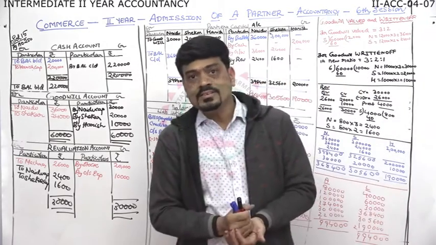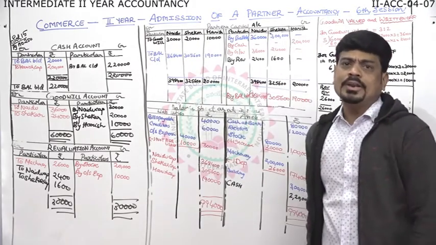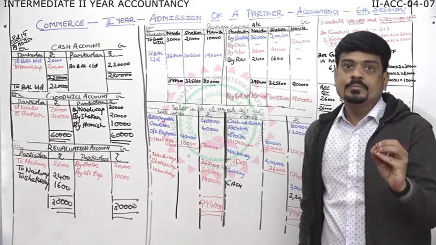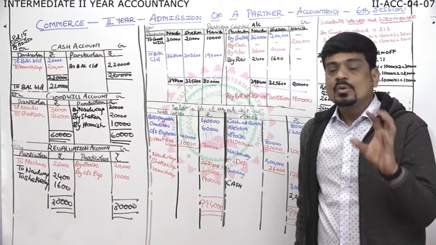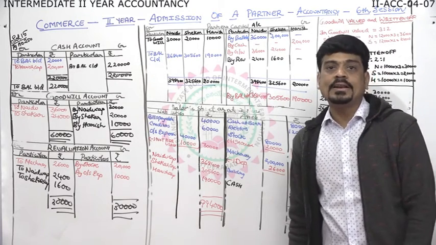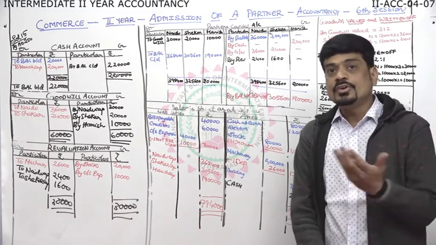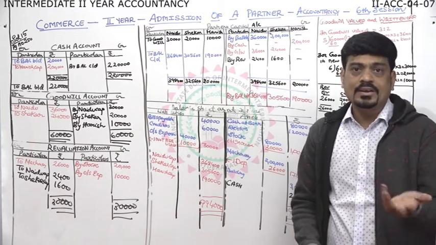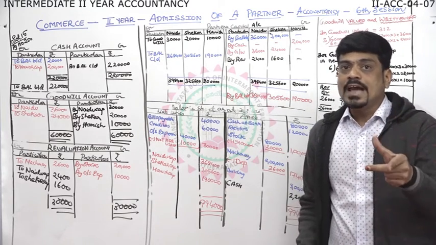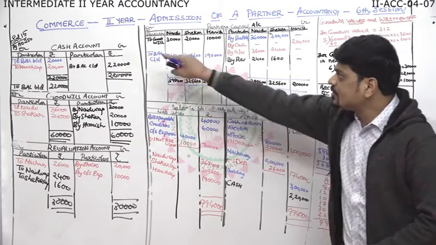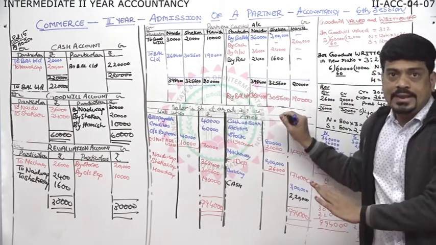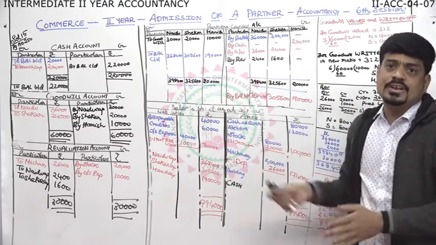So dear students, this is the most important chapter, admission of a partner. One who knows the admission of a partner can easily do retirement of a partner, which is also a question which you can expect, either admission or retirement. Same process we are going to follow even for retirement. Same account, same structure, everything.